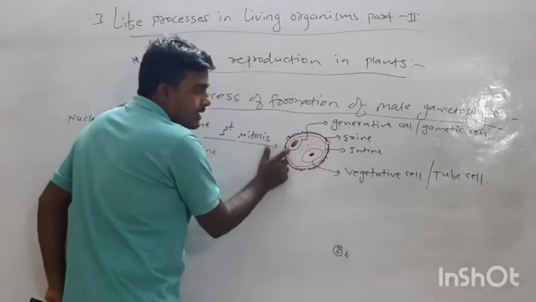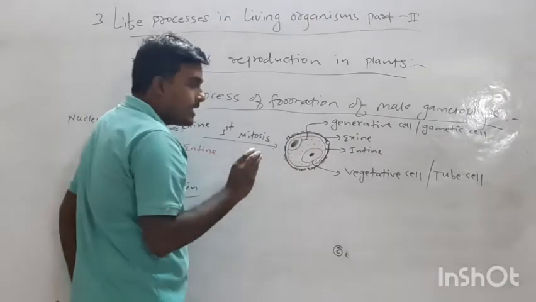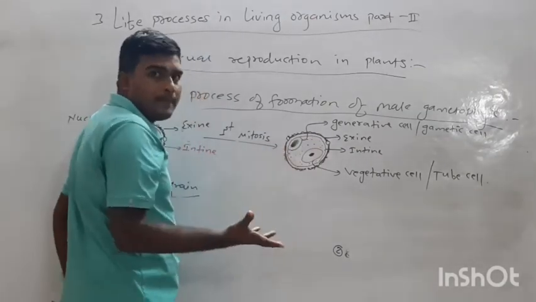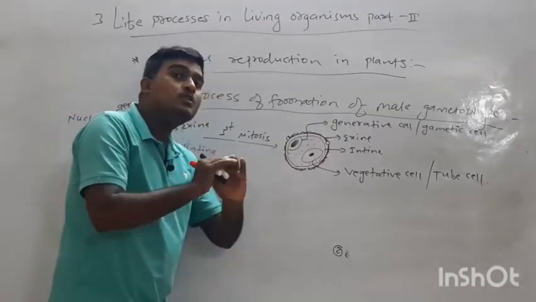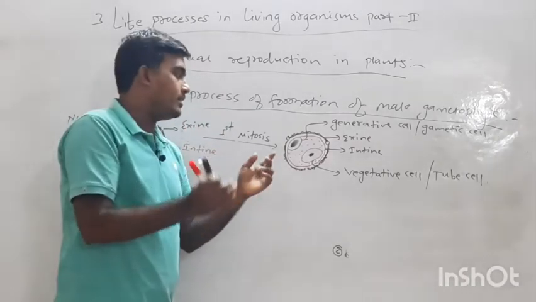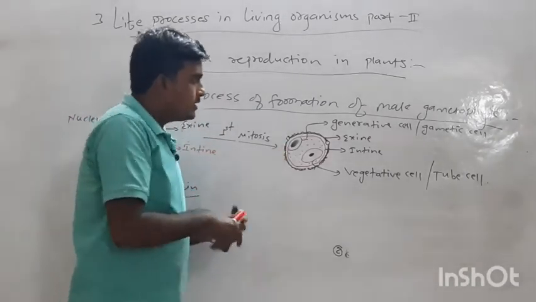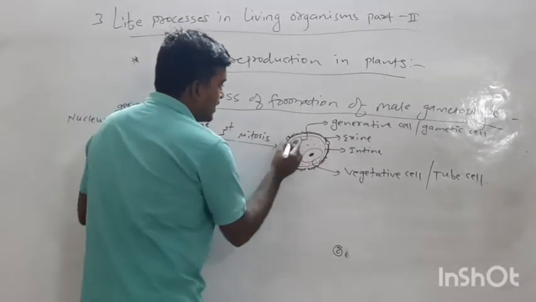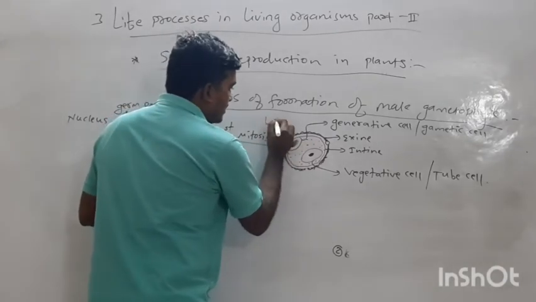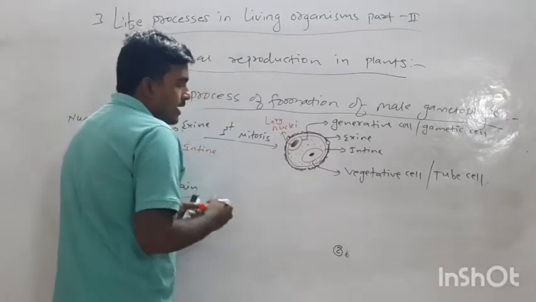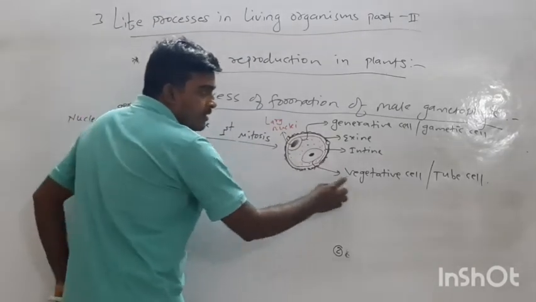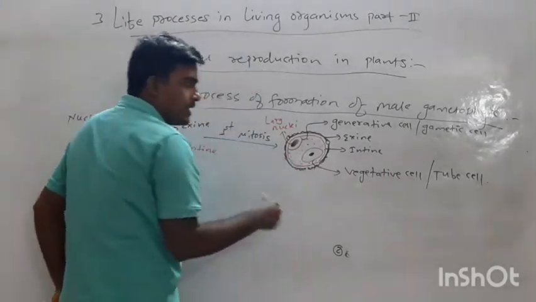It is small in size but has a large nucleus. And the second cell is the vegetative cell or tube cell, we can say.